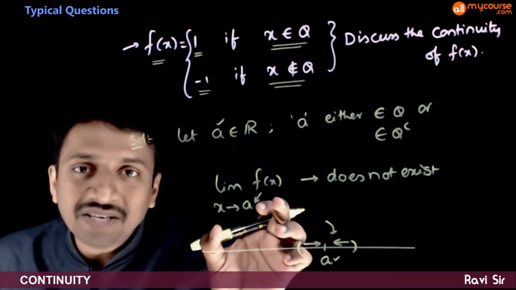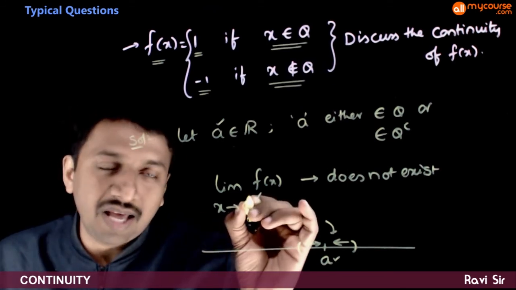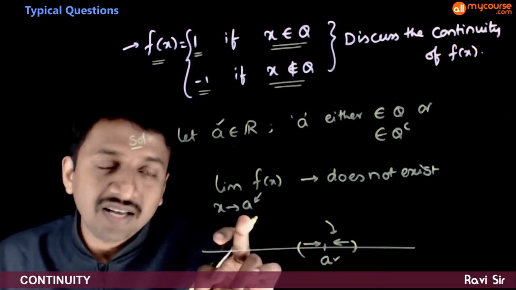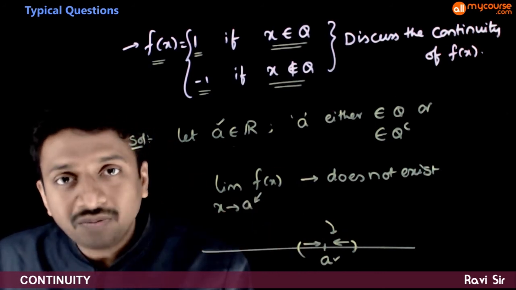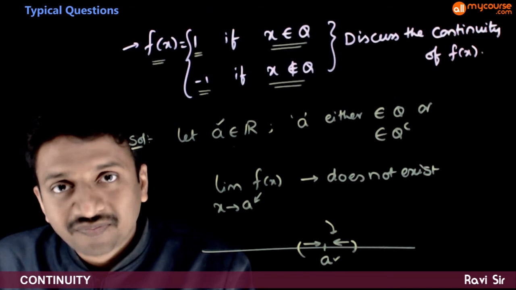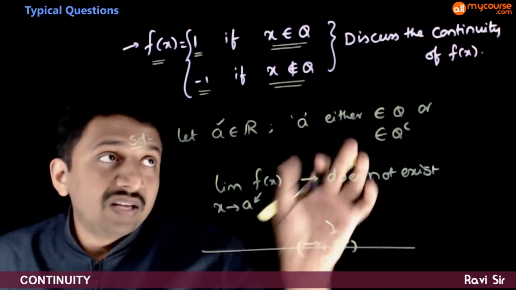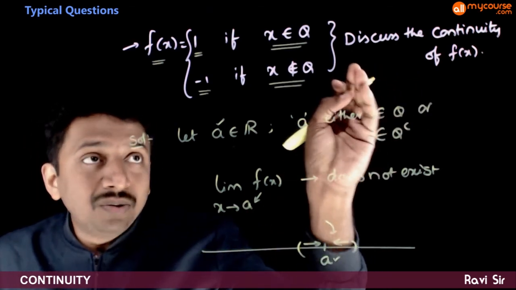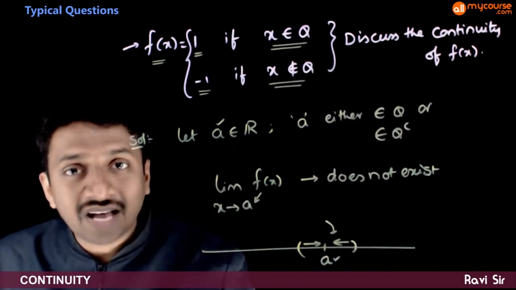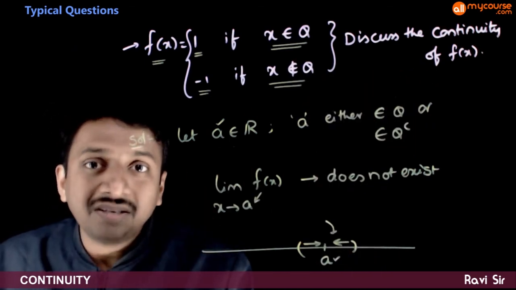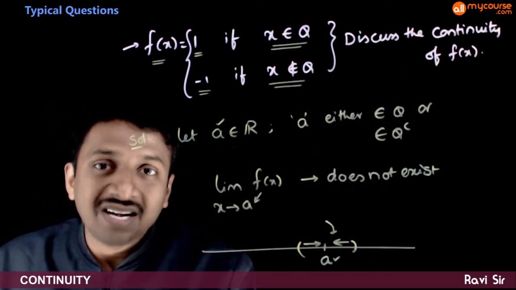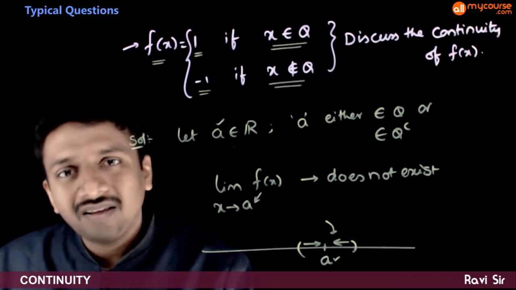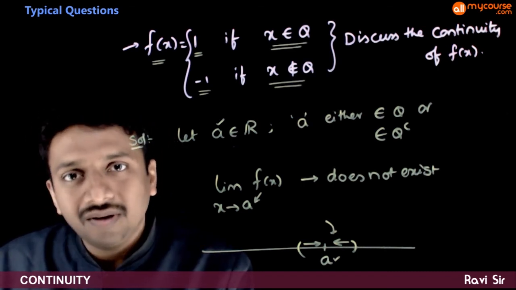That is, limits don't exist. Limit x tends to a plus does not exist. Limit x tends to a minus also does not exist. So if you are asked to discuss the continuity of f of x, the answer will be that this function is discontinuous at every x belonging to the real numbers.